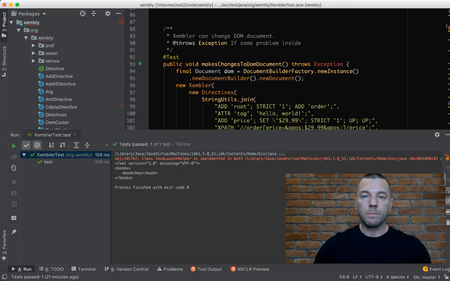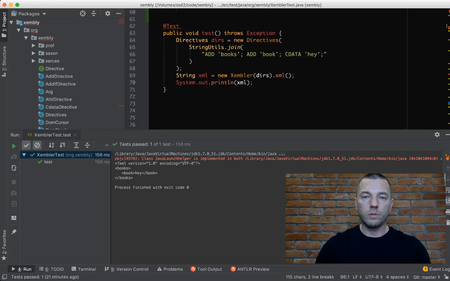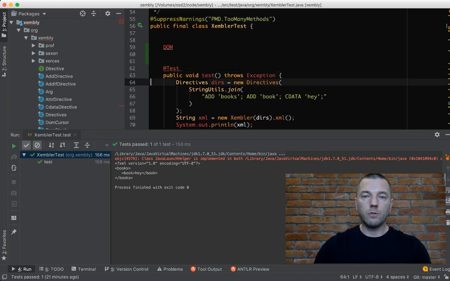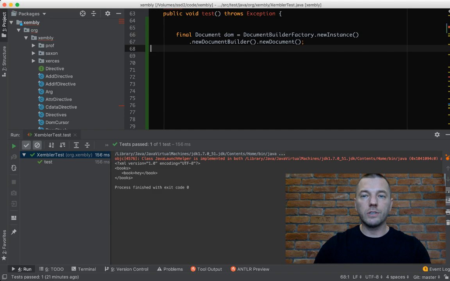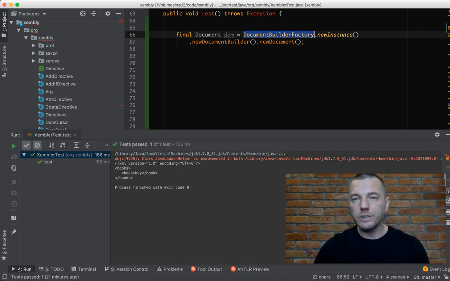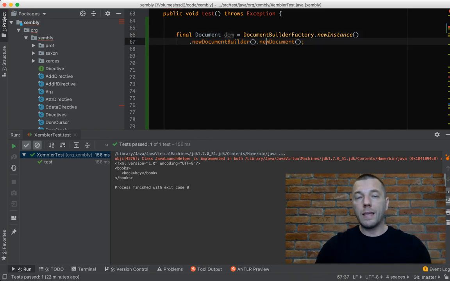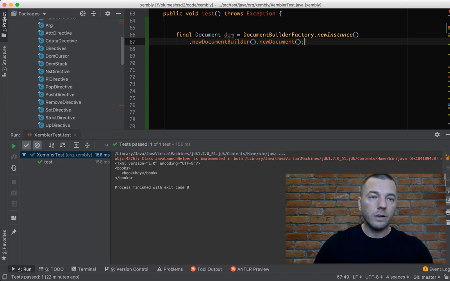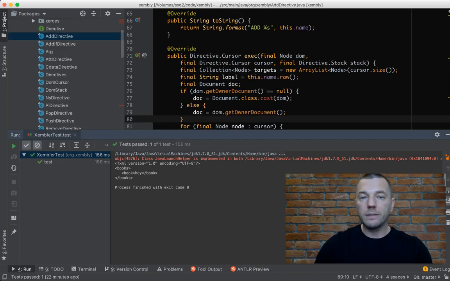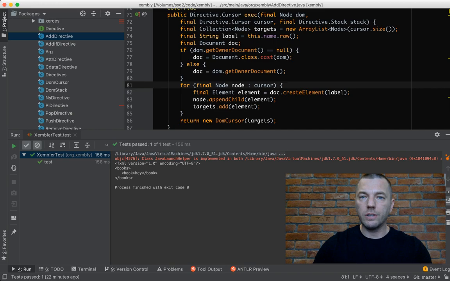For example, here's how DOM works. Let's say you want to create a document. This is how you start, and this is very Java specific. You call the DocumentBuilderFactory, then you make a new instance of the factory, and then you create a new DocumentBuilder, then a new document, and then in this DOM you can actually add a node.